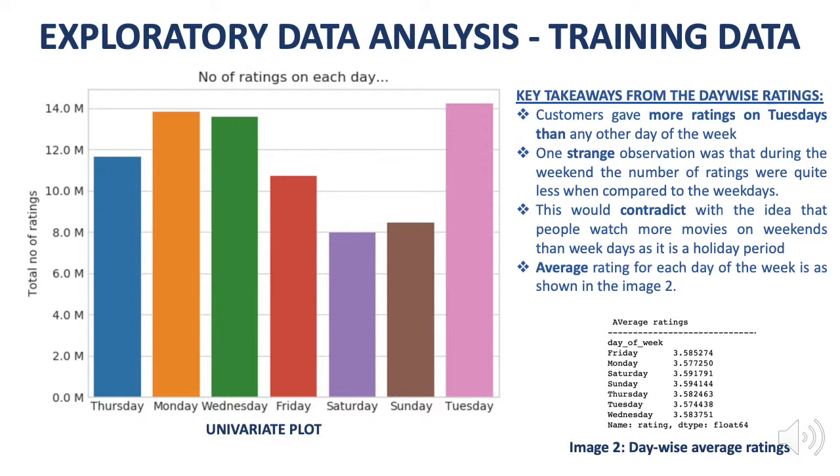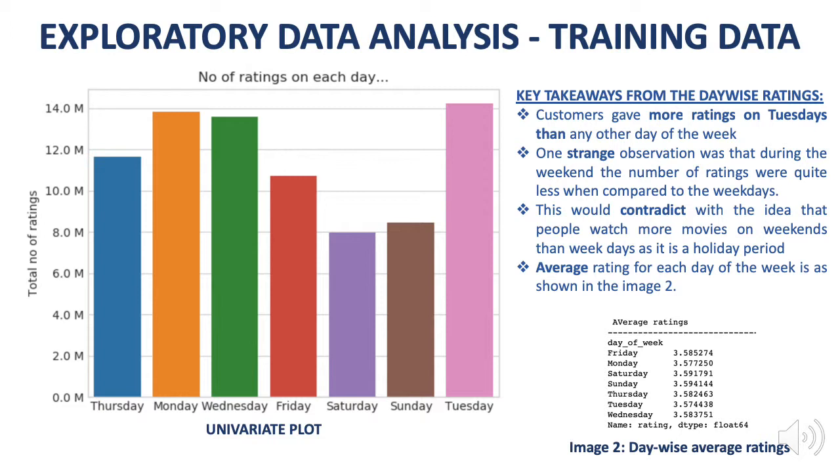As I have the date column, it would be very easy to extract the day from it. I wanted to do this to understand on which days of the week the user gives more ratings and on which days they give minimal ratings. The key takeaways from this plot were: customers gave more ratings on Tuesdays than any other day of the week. One strange observation was that during the weekend the number of ratings were quite less when compared to the weekdays.